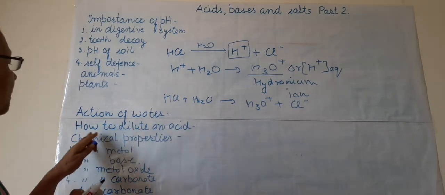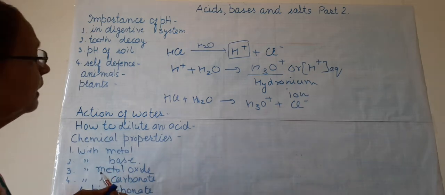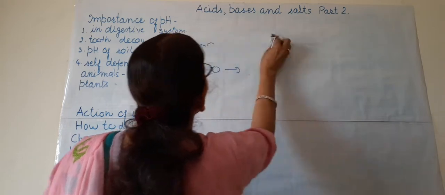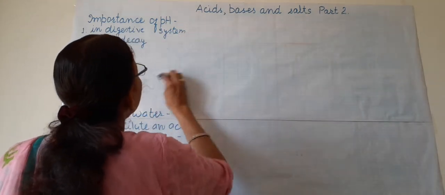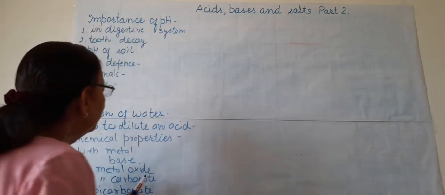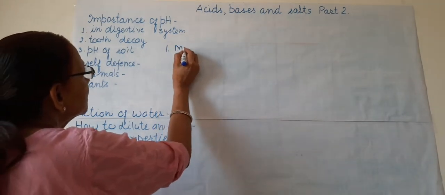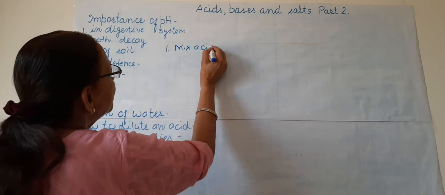Now next we come to how to dilute a strong or concentrated acid. We have three options to dilute the acid. One, we can mix acid into water.